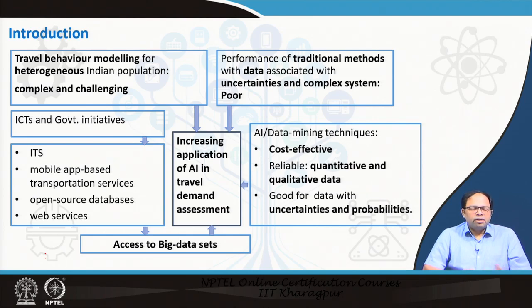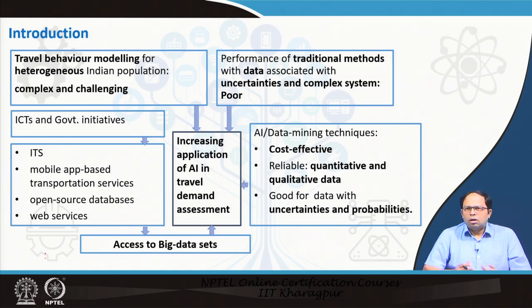The Government of India has taken a lot of initiatives, and a lot of ICTs, internet and communication technologies, are being adopted for our urban areas. Cities are becoming smart. There are a lot of ITS, intelligent transportation systems, which are collecting data every day, like locations of buses at different times of the day, and it could also tell us about speed along a particular corridor.